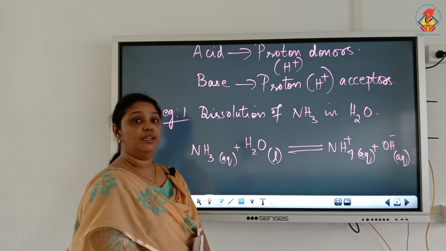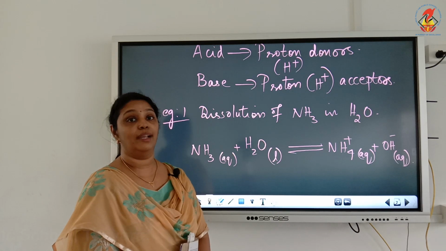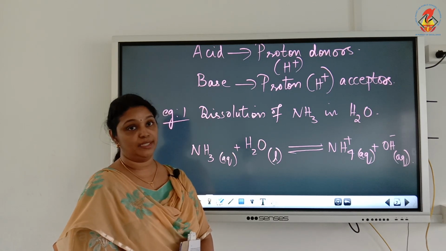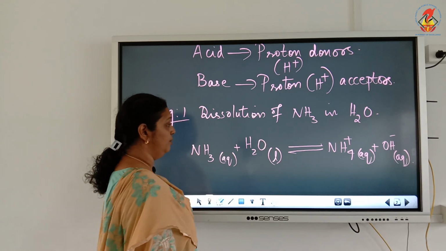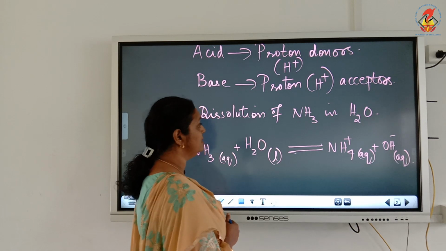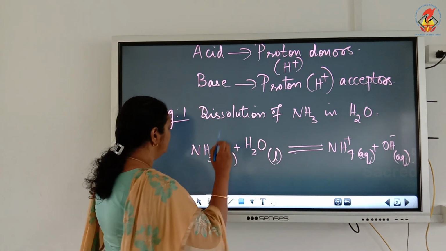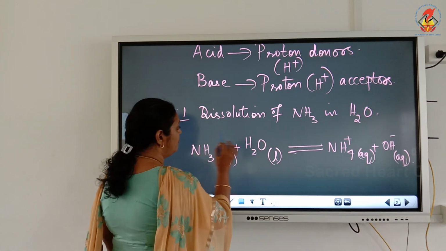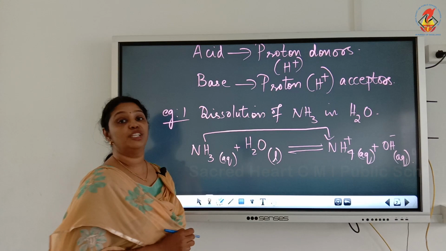Now, let's find out what is or who is the base and who is the acid according to the Bronsted-Lowry concept. We know that in this equation the ammonia molecule has gained one H plus ion, means it's a proton acceptor, and this ammonia adds a proton and it changed into NH4 plus.